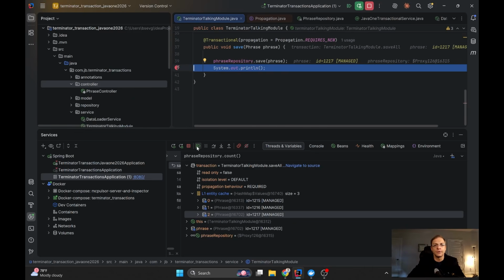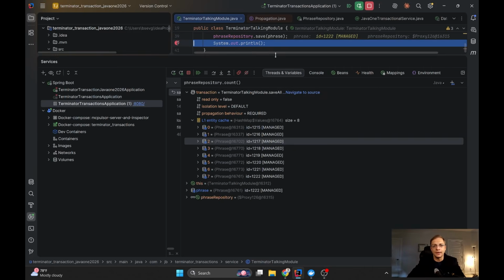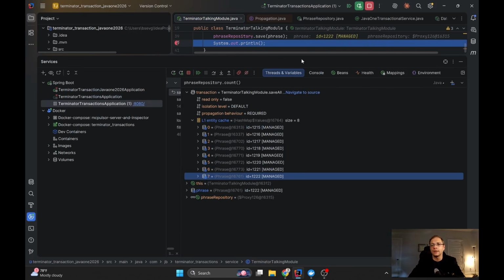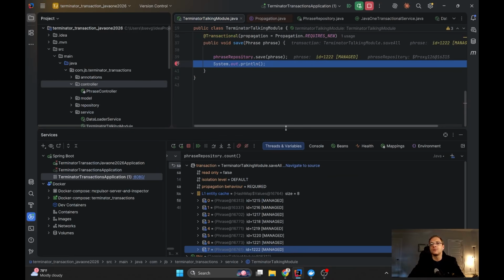Now if we run, we can see that we have 7 objects in the cache, and now we have the 8th one. So it's very easy to debug, you can stop easily, and you can access any bean from any place, even from conditional breakpoints.